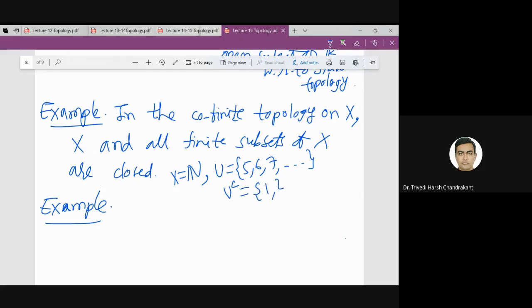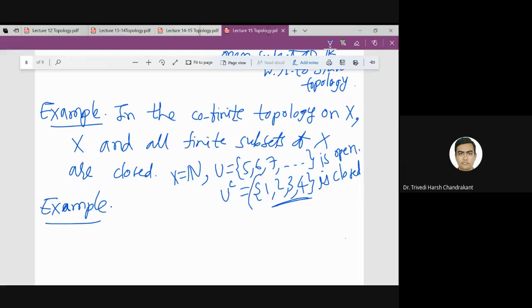The complement is 1, 2, 3, 4. The student asks whether V is not finite.